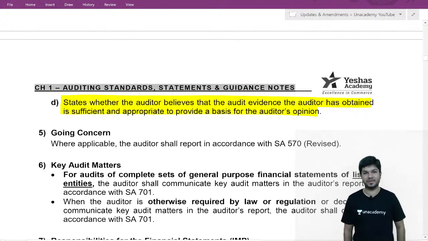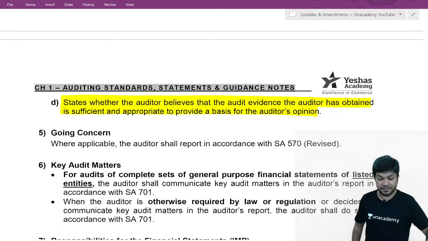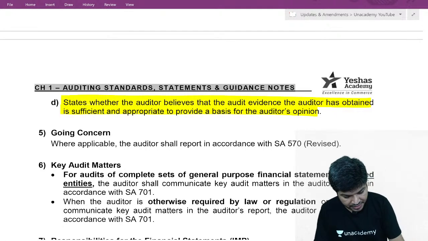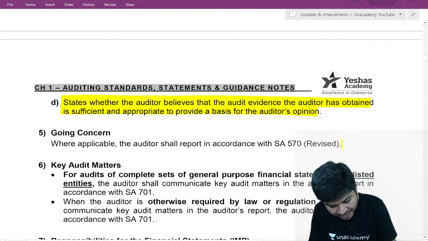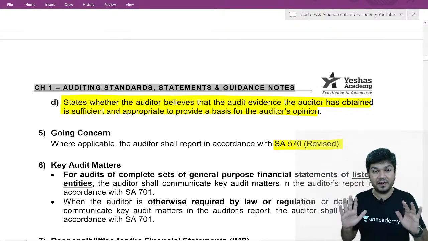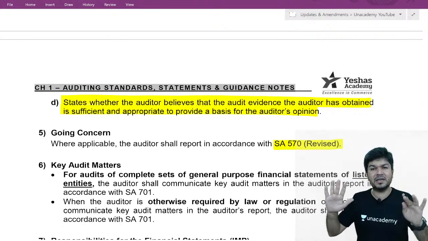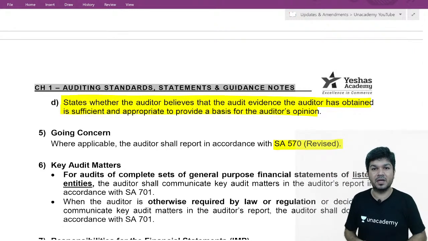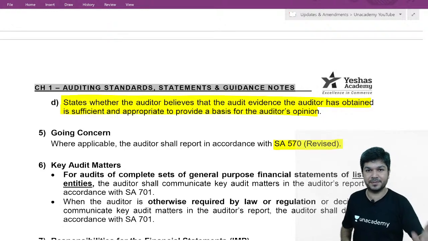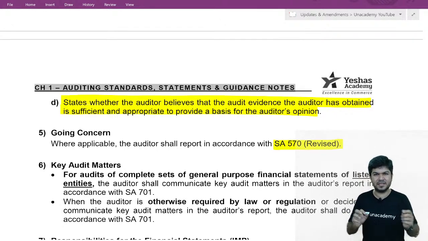Going concern. Now this is as per SA 570. Now imagine there is a material uncertainty related to going concern. As such, you are a going concern, but there's a material uncertainty. Simple example, Vodafone Idea Limited. Vodafone Idea Limited is in trouble currently.